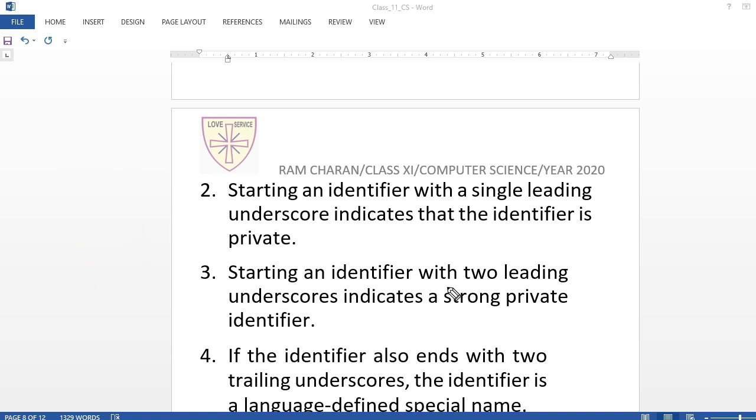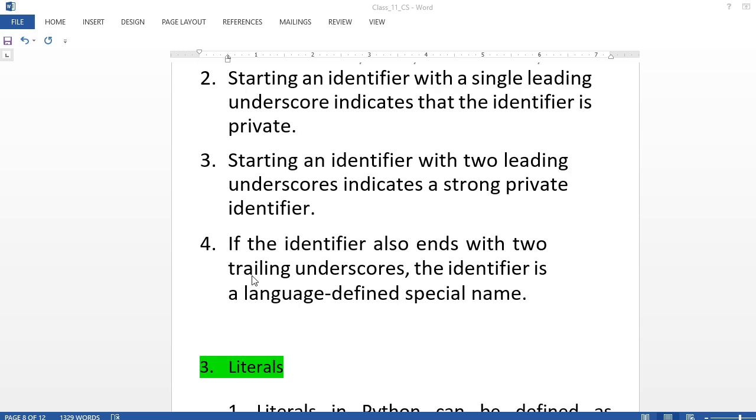Now, if the identifier also ends with two trailing underscores, the identifier is a language-defined special name. You can come back to it also. All these things will come later on. Nothing to worry about right now. So, come back next.